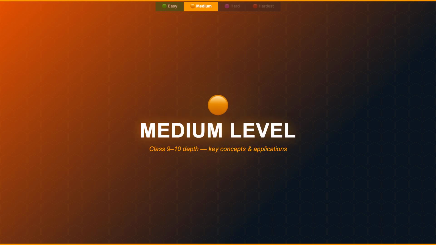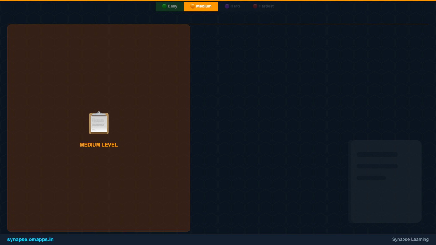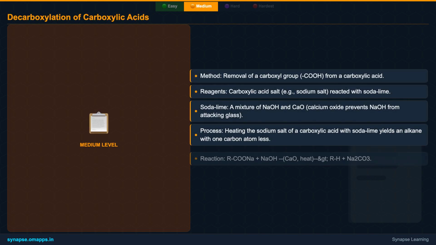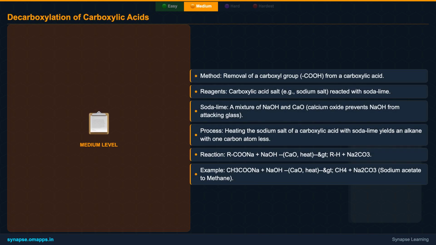In this section, we'll uncover more versatile methods for preparing alkanes and discuss some important limitations. One important method for preparing alkanes, especially those with one carbon atom less than the starting material, is the decarboxylation of carboxylic acids. This reaction involves the removal of a carboxyl group, COO, usually in the form of carbon dioxide. We typically use the sodium salt of a carboxylic acid, which is then heated with soda lime.